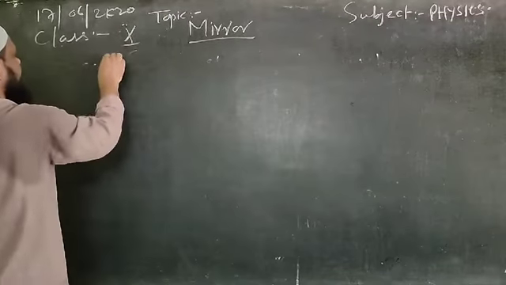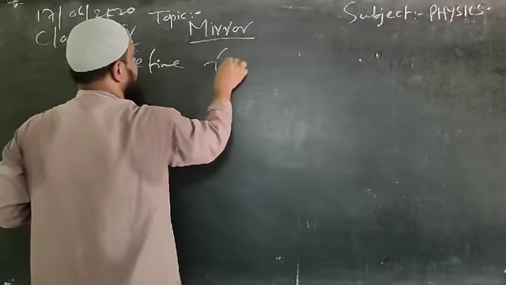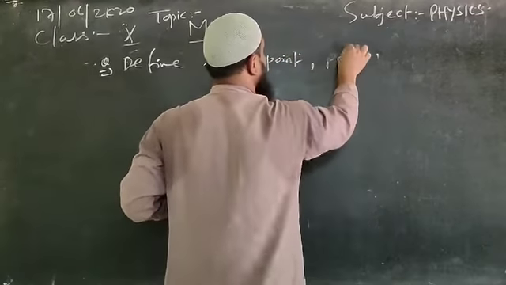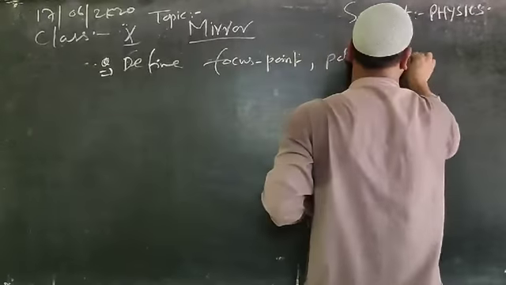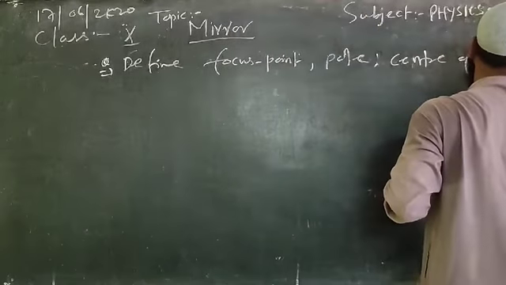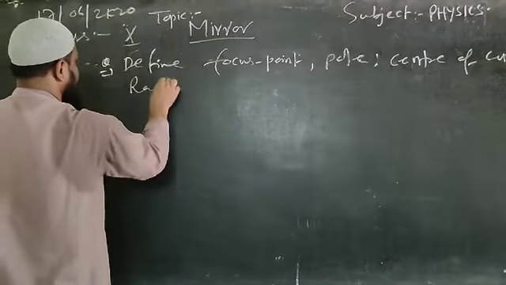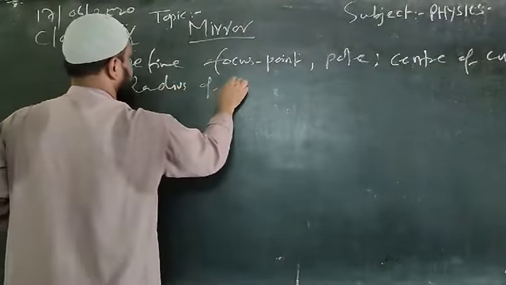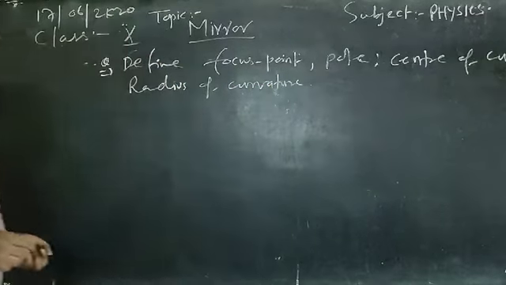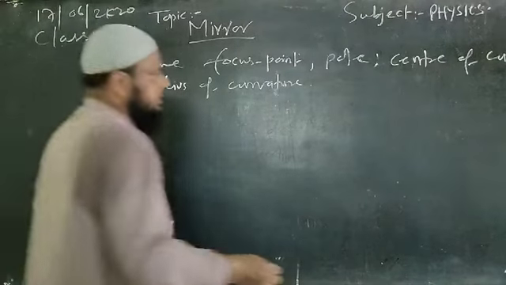Question would be like this: define focus point, pole, center of curvature, radius of curvature. These are the points related to the optical device mirror.